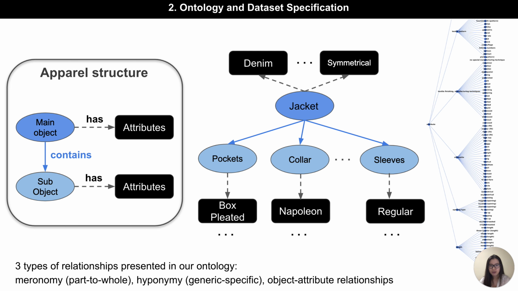To connect everything together, there are three types of relationship in total presented in our ontology: part to whole, generic to specific, and object to attributes relationships. To the best of our knowledge, this is the only publicly available clothing dataset that takes a leap forward in the taxonomy quality direction.